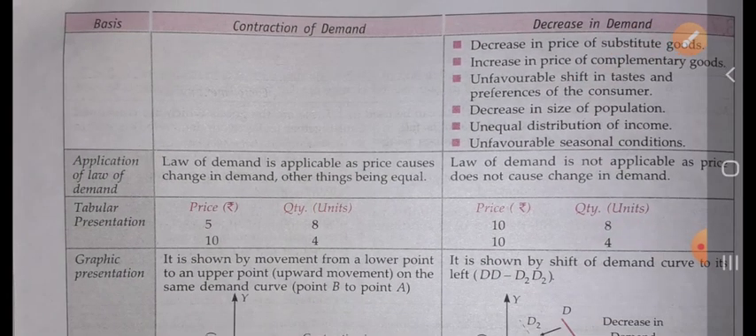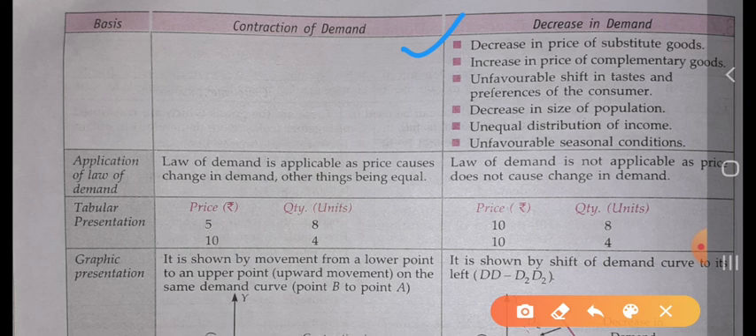Now, what are the other factors or causes for decrease in demand? That is decrease in the price of the substitute goods. When the price of the substitute goods, we have taken tea and coffee, falls, the curve also shifts leftward. When there is an increase in the price of the complementary good, the curve is also shifted leftward.